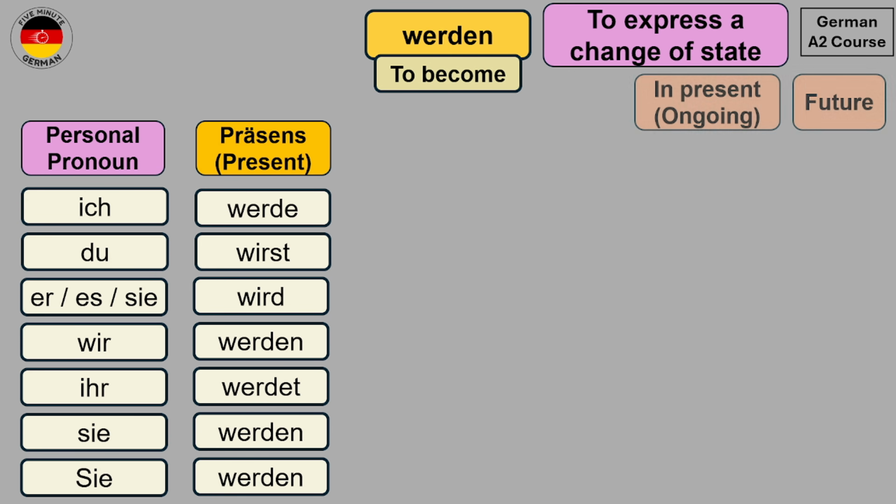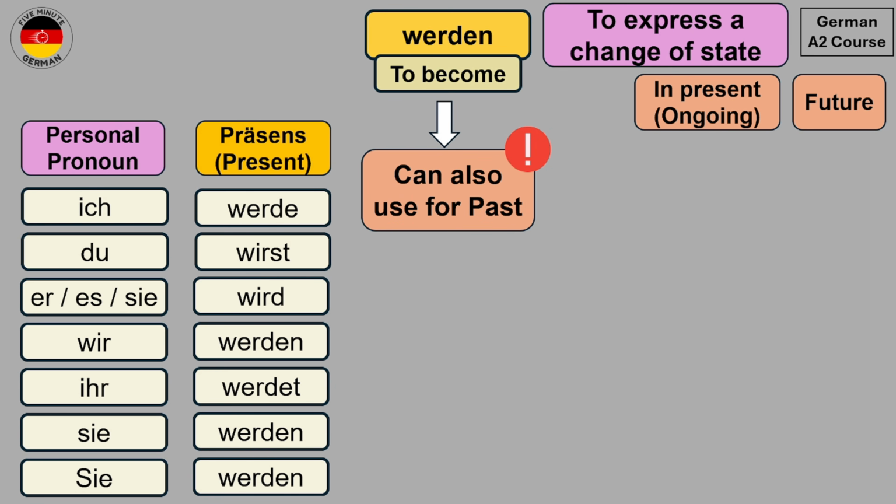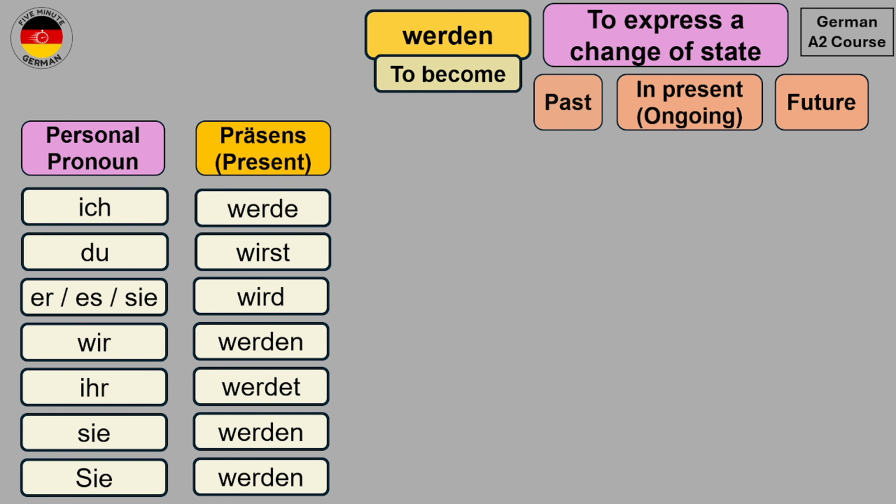So now we have learned that we can use the verb werden to express a change of state which is currently ongoing or in the present as well as in the future. Now if you want to express a change of state which happened in the past, then you can also use the verb werden. However, for the past, you will not use the conjugations of werden in präsens or present tense. Rather, you will use the conjugations of werden in präteritum or past tense. So let's take a look at the conjugations of werden in präteritum.